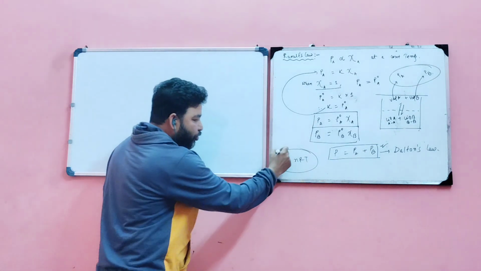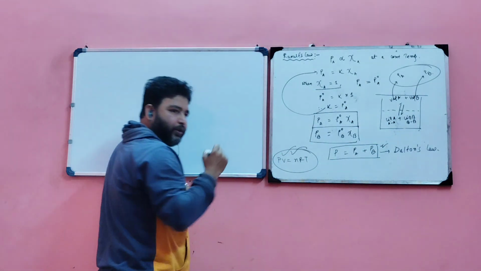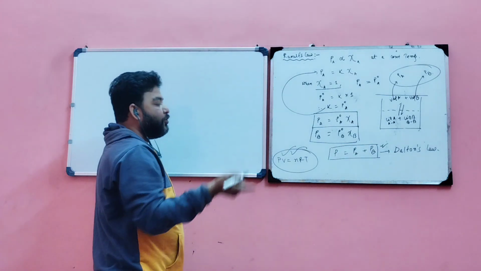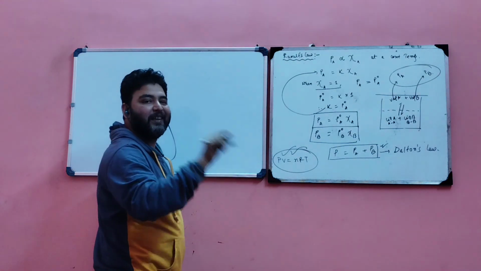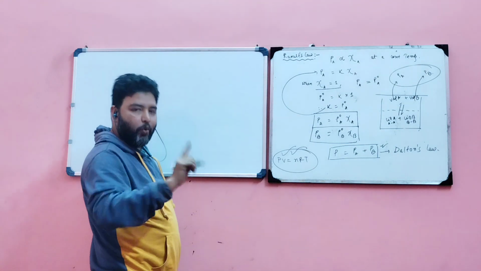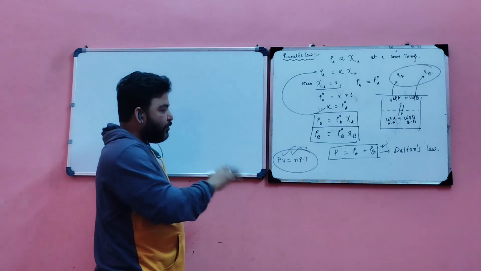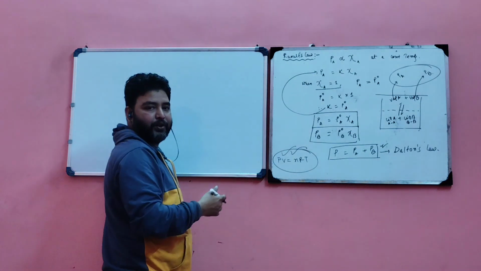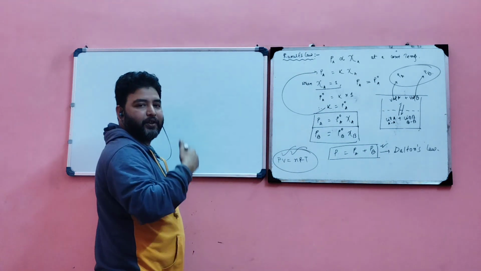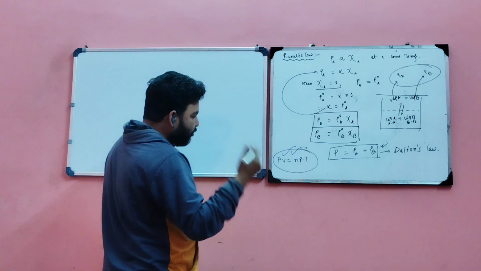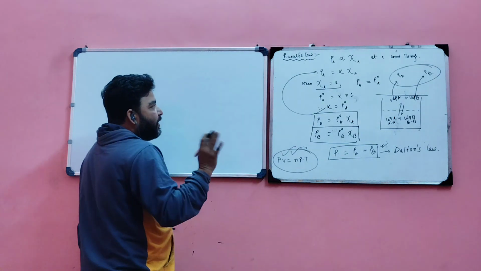So the gas which obeys this equation is called an ideal gas, and the gas which does not obey this equation is called a real gas. Generally, no gas obeys this equation. All gases are real gases, and that's why we modify it by the Van der Waals equation. After that, the Kamerlingh Onnes equation. After that, the reduced equation of state. So many equations are there.